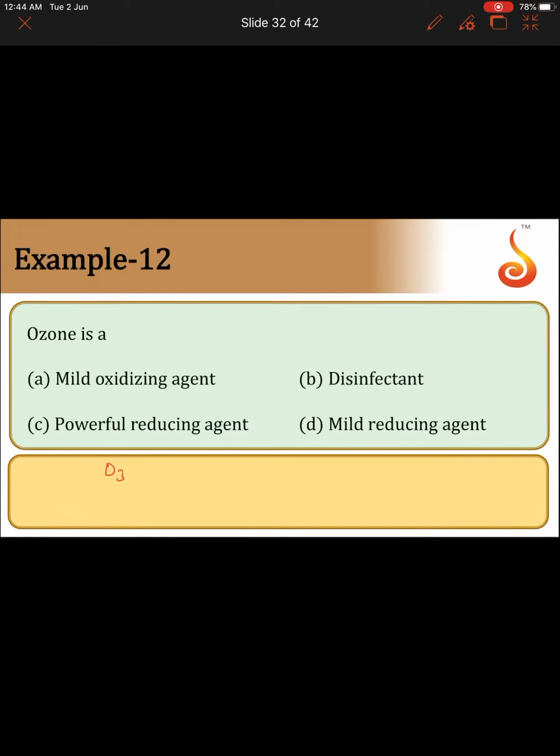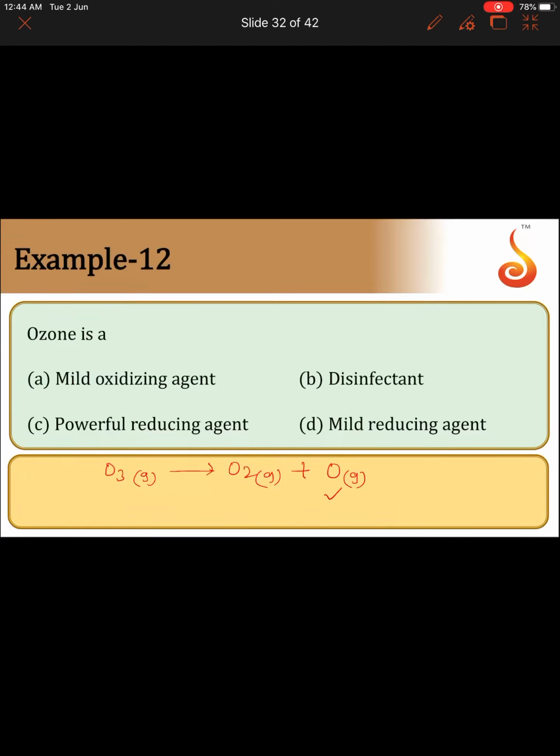Ozone decomposes to give dioxygen, that is O2, and atomic oxygen, O. The atomic oxygen which is liberated brings about the oxidation.